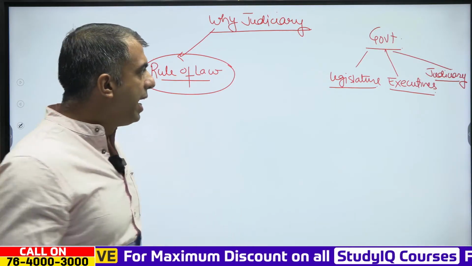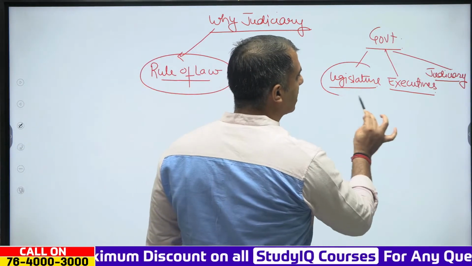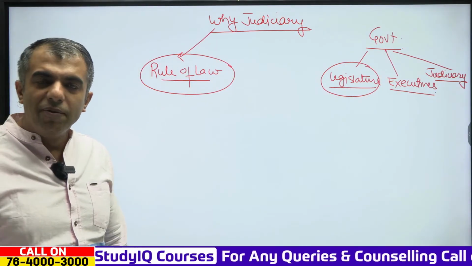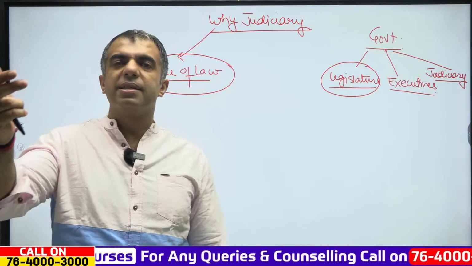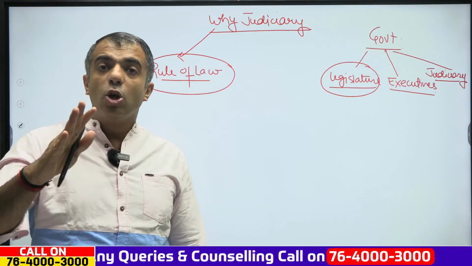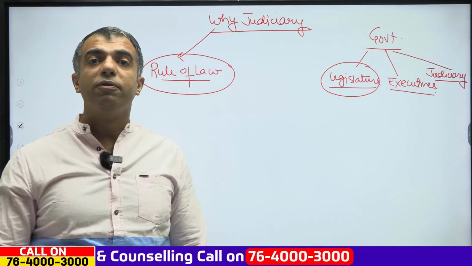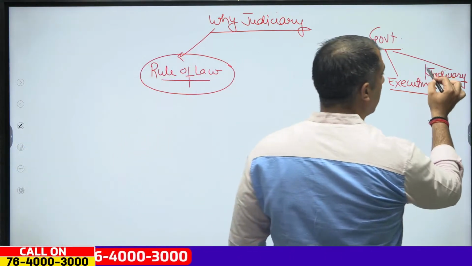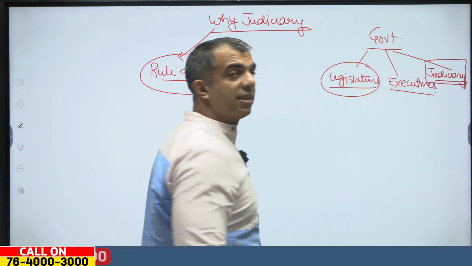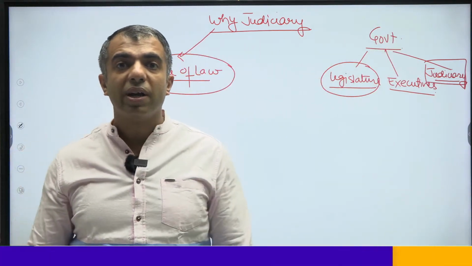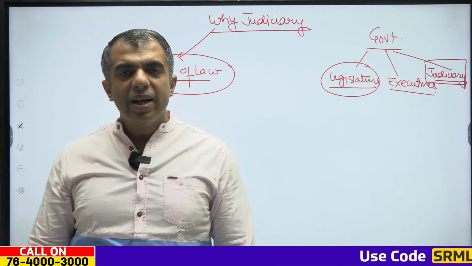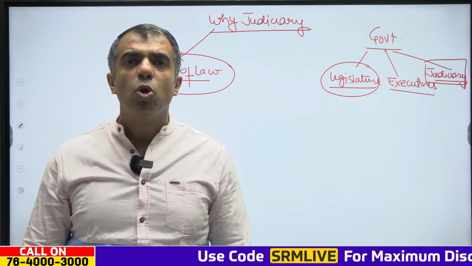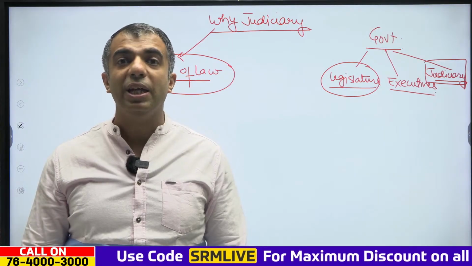Now, the legislatures cannot make absolute laws. If the legislature makes some law and that law is violative of the constitution, the judiciary will exercise its power of judicial review, and by that the judiciary will examine the constitutionality of any law.